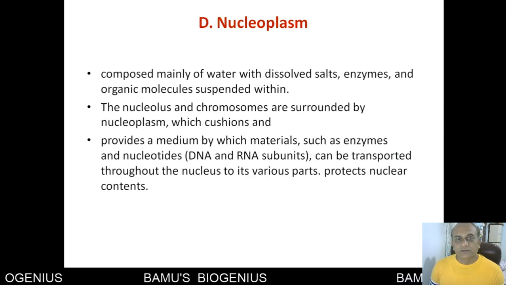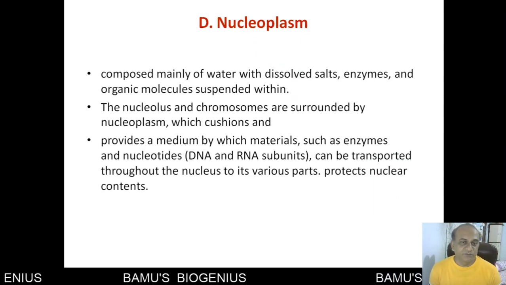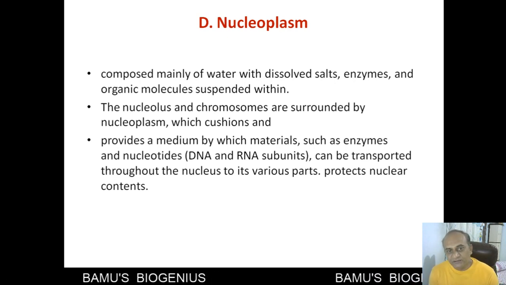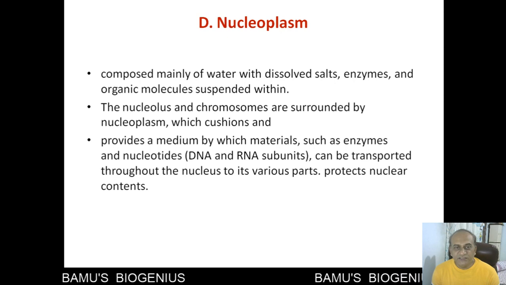Then the nucleoplasm is composed mainly of water with dissolved salts, enzymes, and organic molecules suspended within it.